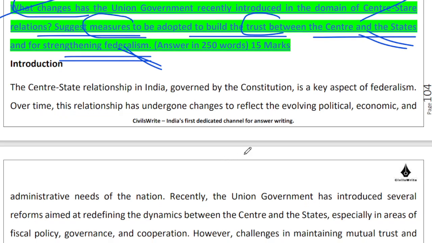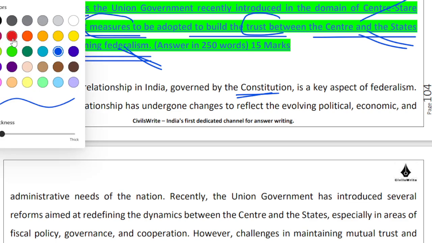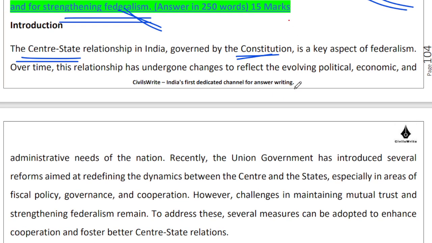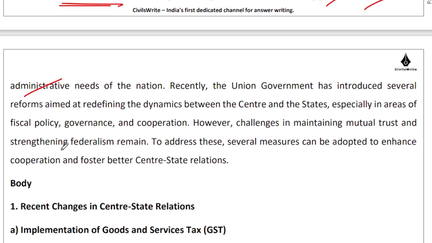So center-state relationship in India is very, very important. You know that in our constitution we have created multiple levels of government. We have the central government, we have the state governments, and so on and so forth. And this relationship is not static, it is dynamic, it is ever evolving. It is evolving with the political, economic, and administrative needs of the country, right?